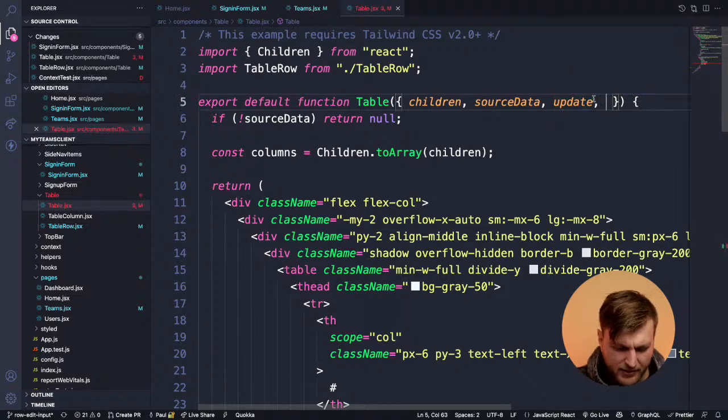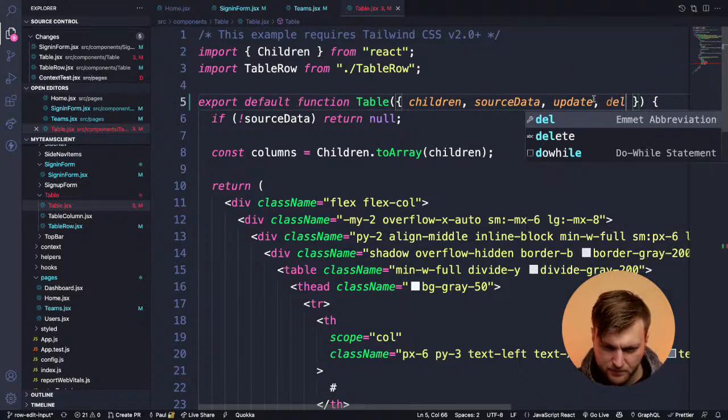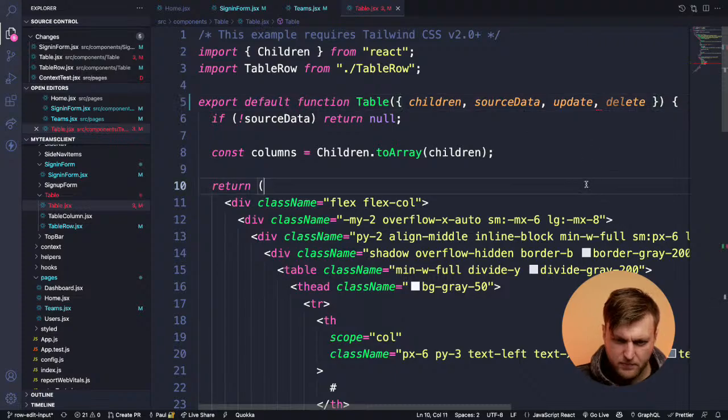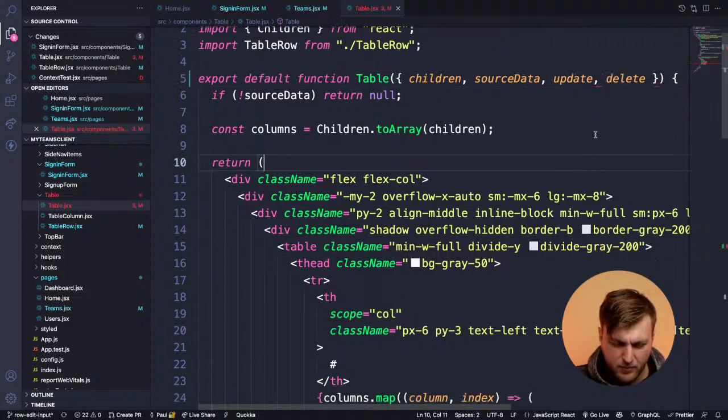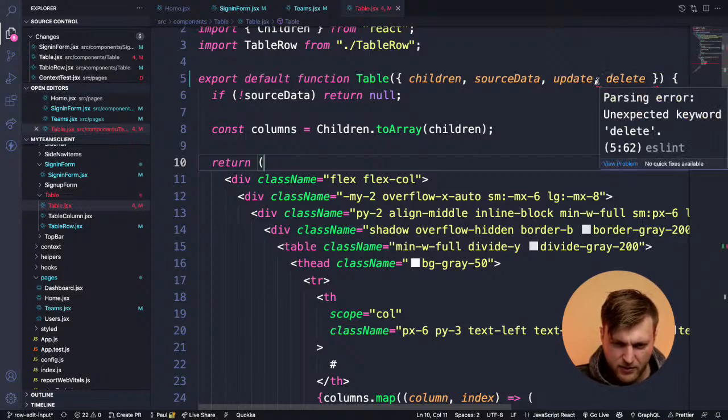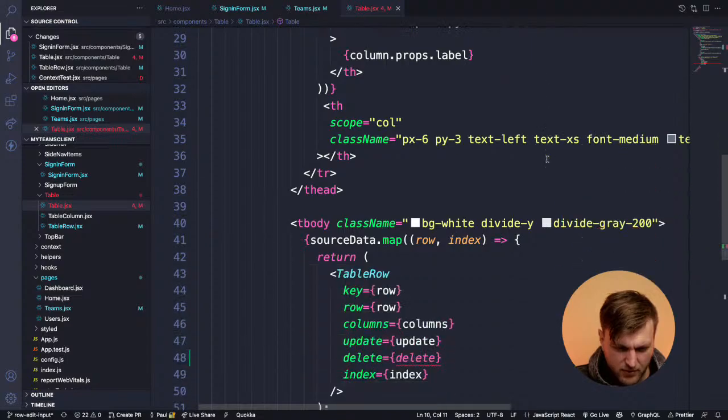So here we go. We're passing it as a prop. I like how it likes to complain. What are you complaining about? You're always complaining. Delete, that works.